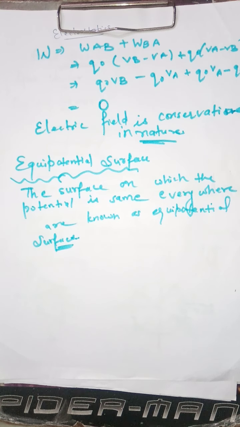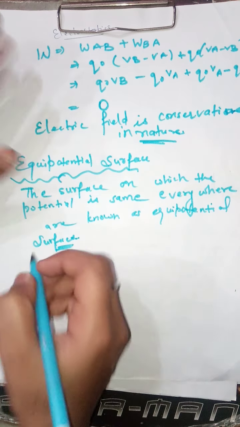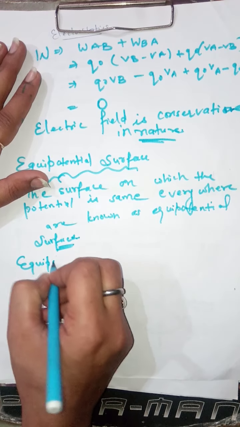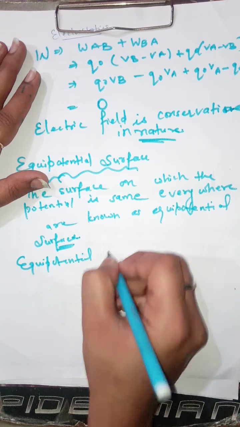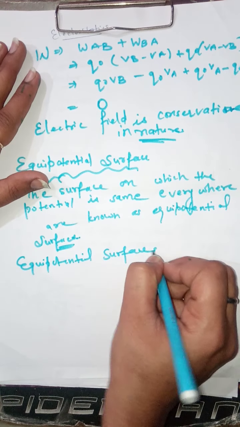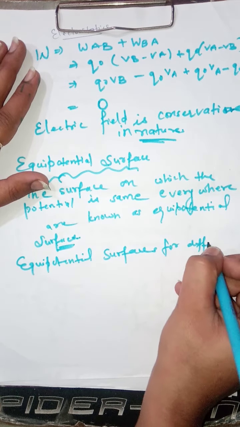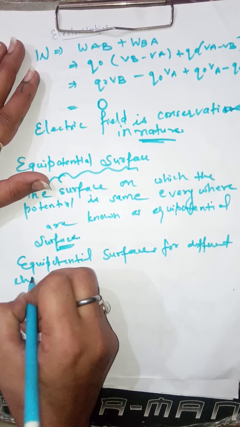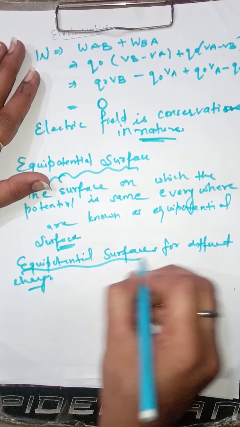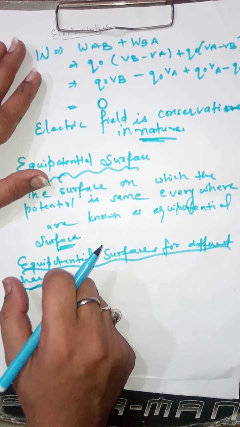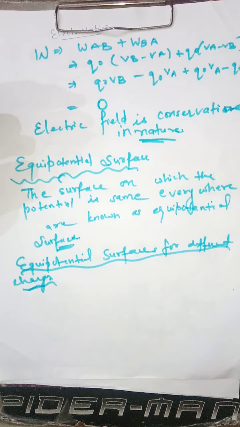Now, the next is, we have to draw the equipotential surfaces for different charges.